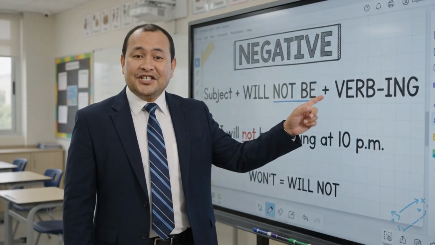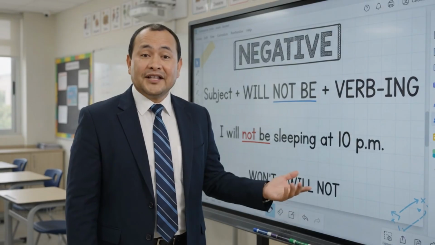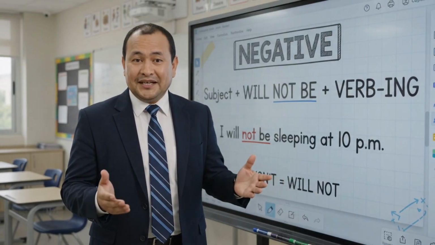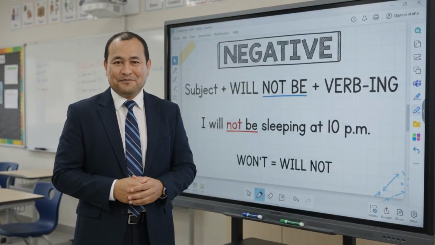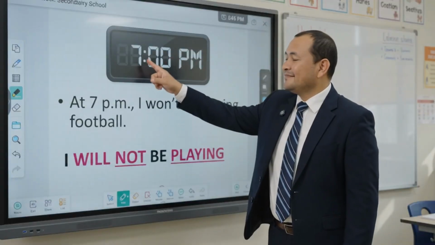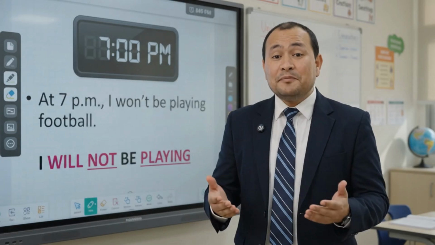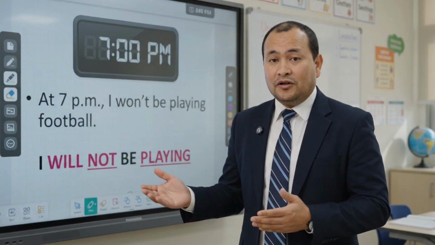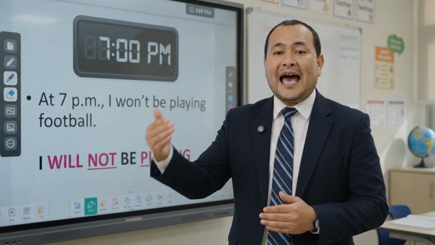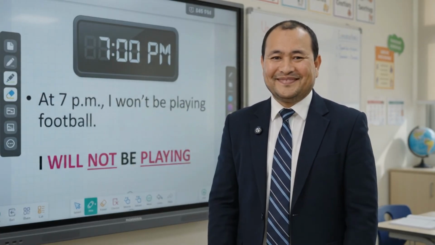To make the future continuous negative, use will not be or won't be, followed by the verb ending in ing. At 7 p.m., I won't be playing football. This tells us that the action will not be happening at that future time.